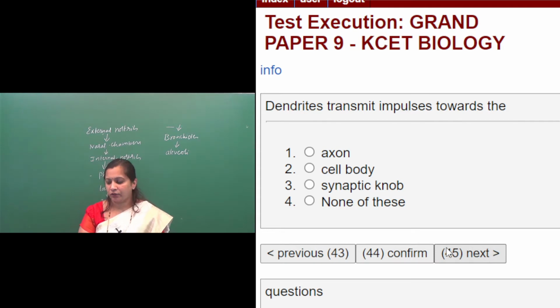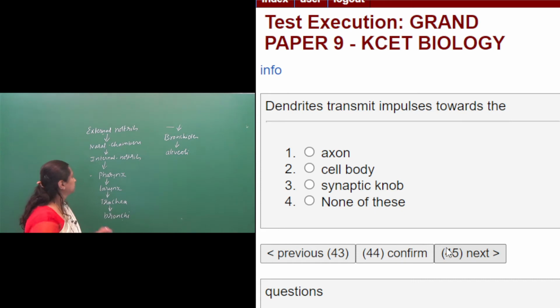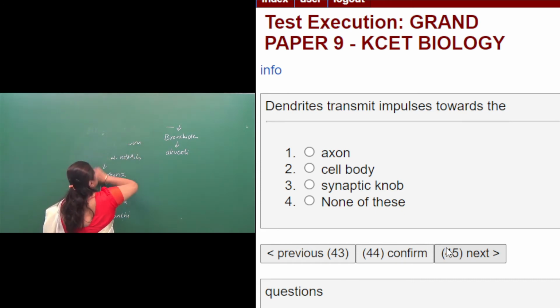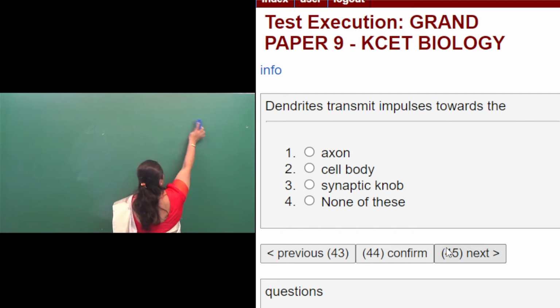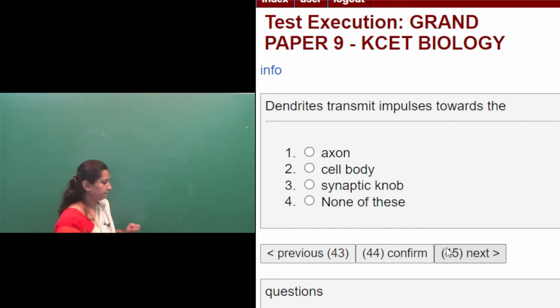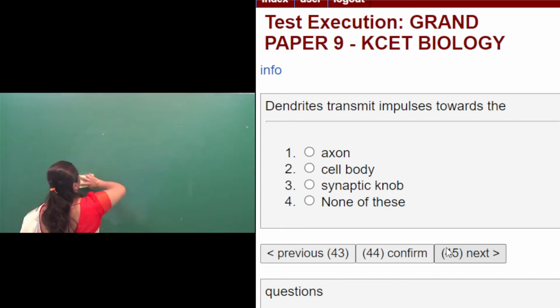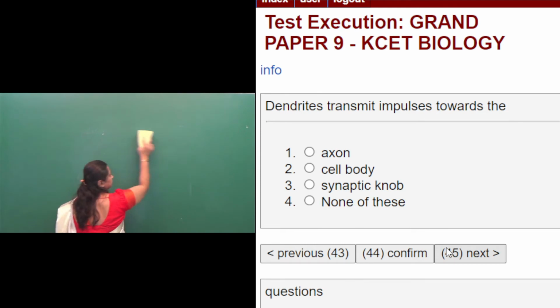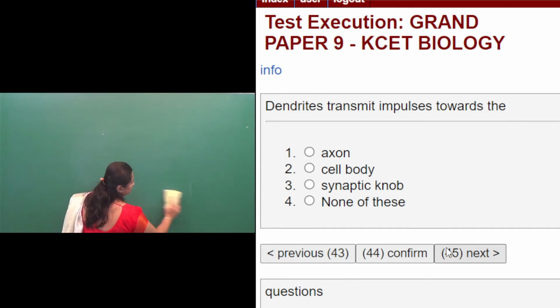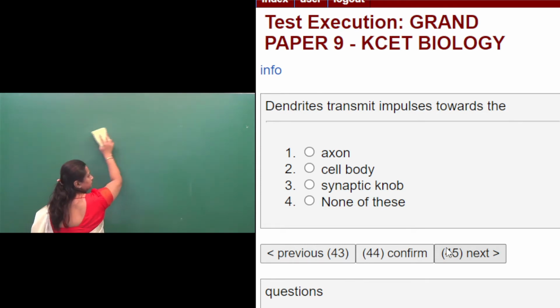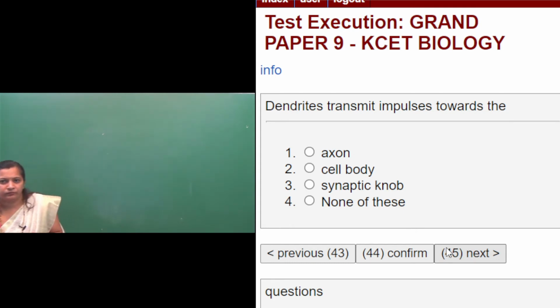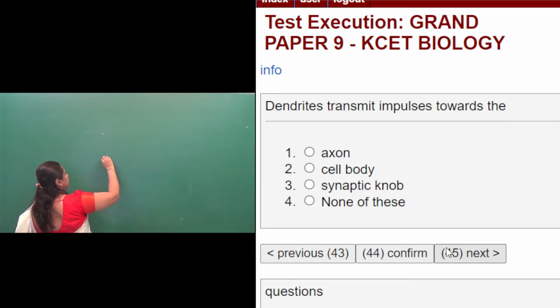You know the structure of a neuron, right? A typical neuron has a cell body.